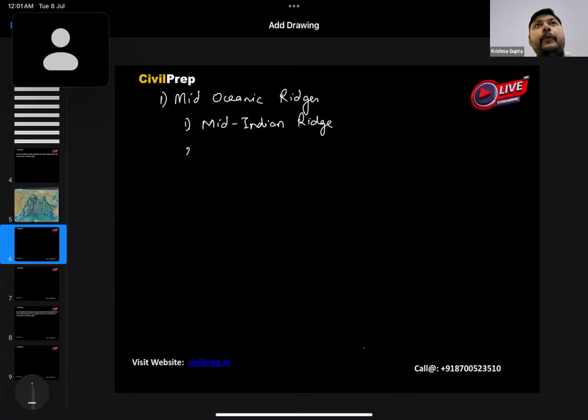Okay. Number 2, we have Carlsberg Ridge. Okay. So here we see that these ridges have upwelling magma.